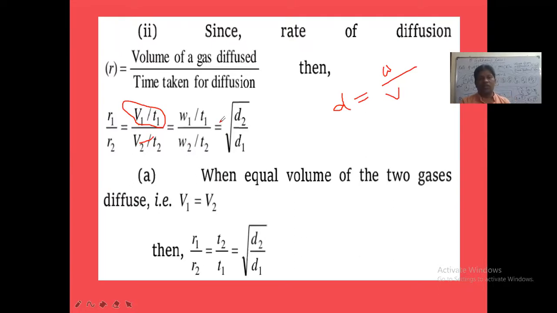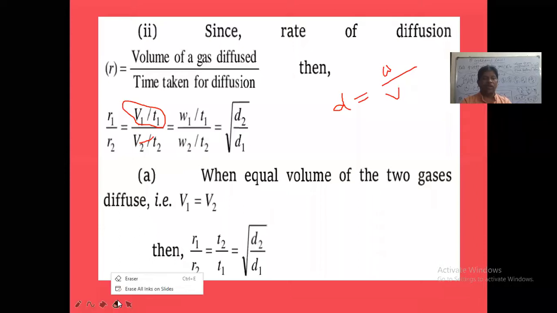Okay. So it is about what now here? D is equal to weight by volume, mass by volume. In place of mass, what we can also take? Weight we can take. Is that clear, ma? So it is about what now here? The Graham's law of diffusion. Okay. So next what is given?